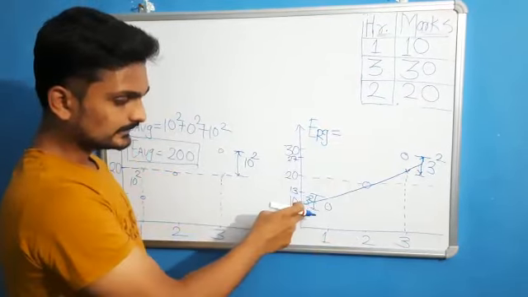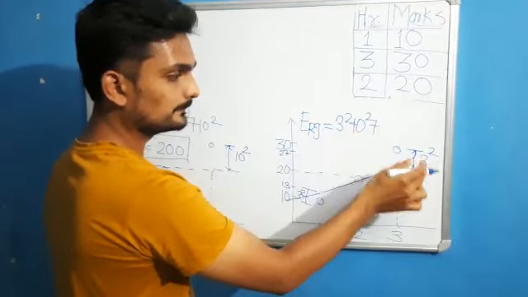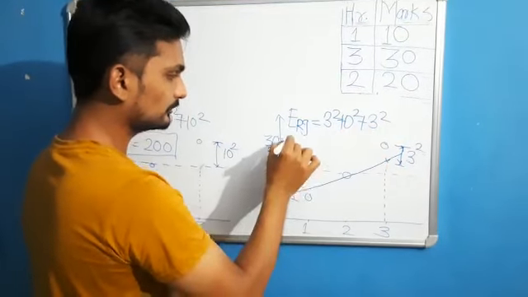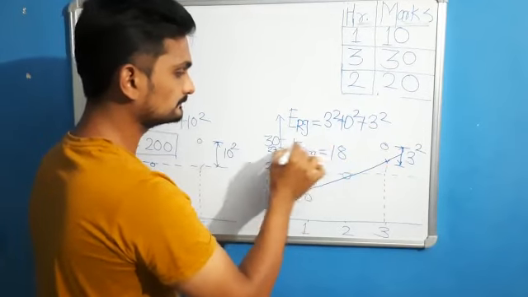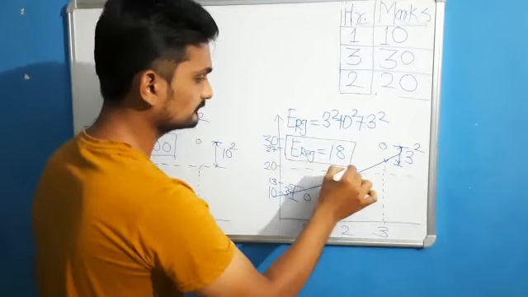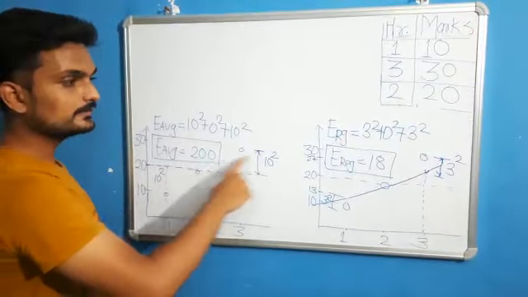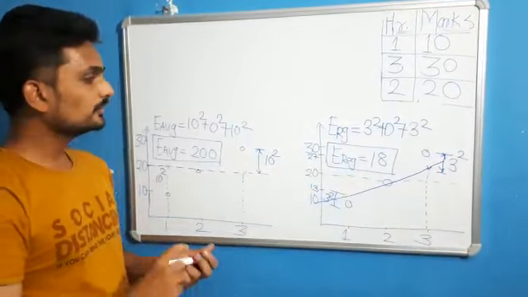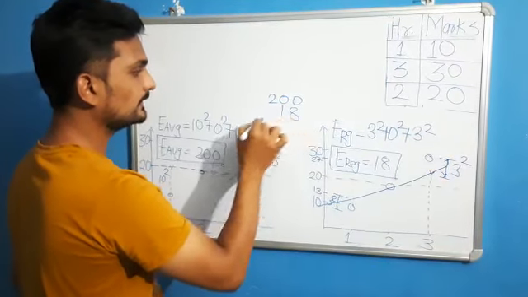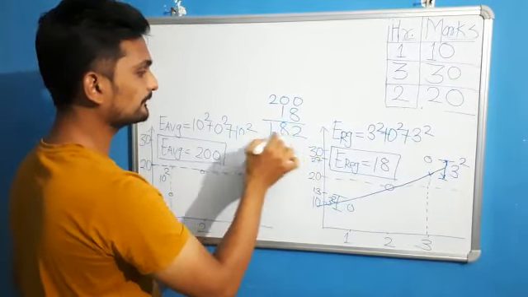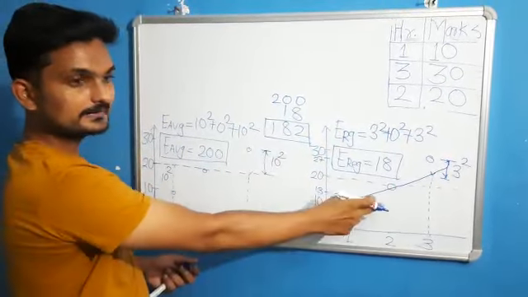It will be 3 square plus 0 square plus 3 square. So the total error around the regression line is 18. We can see that we are able to reduce our error from 200 to 18. How much error did we reduce? We will simply take the difference between 200 and 18. It will be 182. So 182 is the error we are able to reduce after drawing a regression line.